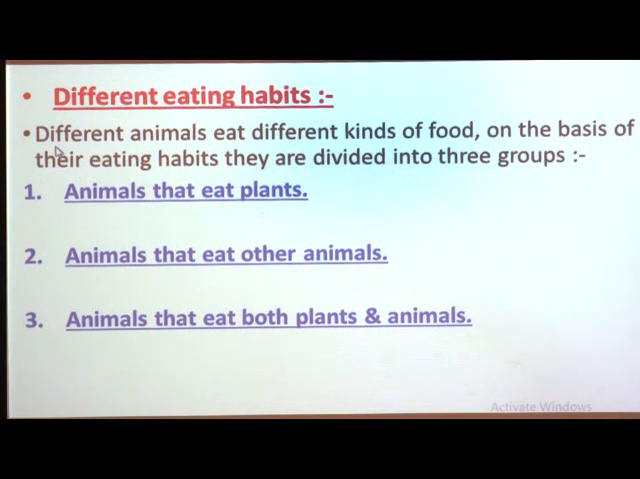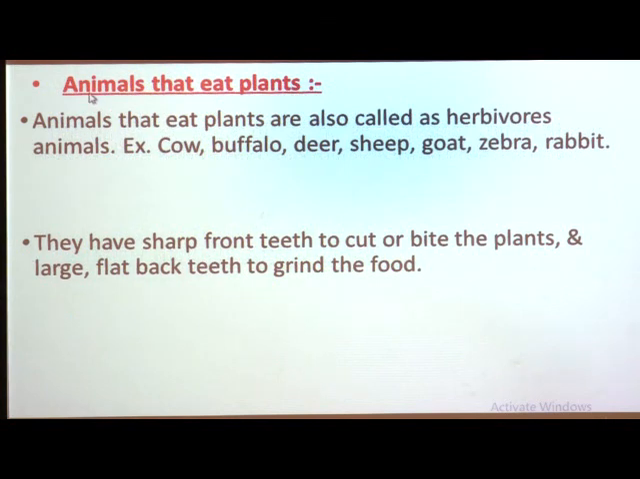So, according to the food that animals eat, animals have been divided into three main categories. The first is animals that eat plants. The second category is animals that eat other animals, and the third one is animals that eat both plants and animals. Now, let us see about that in detail one by one. First of all, we will see about the animals that eat plants.